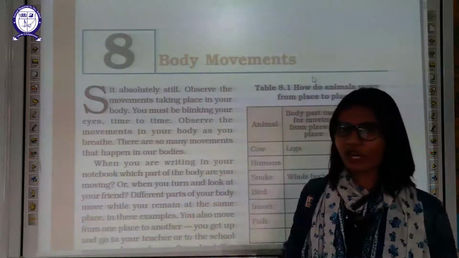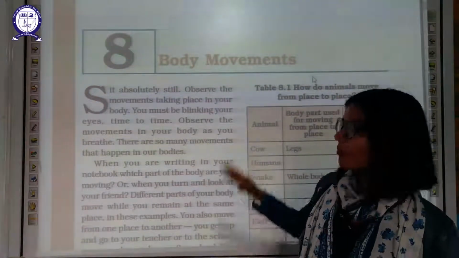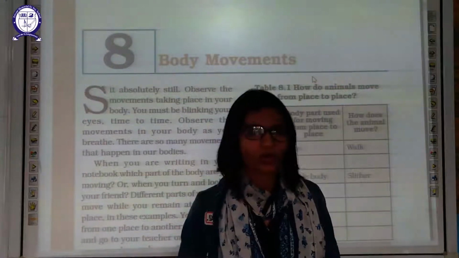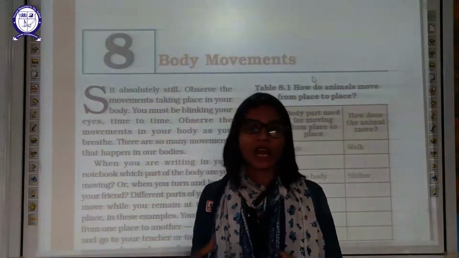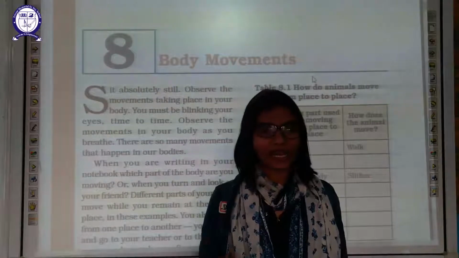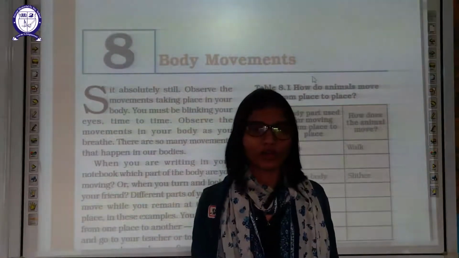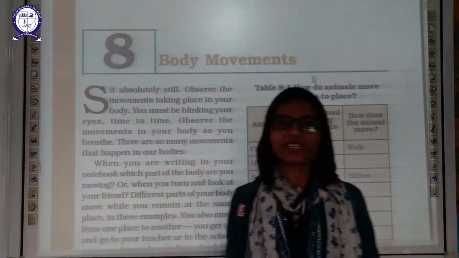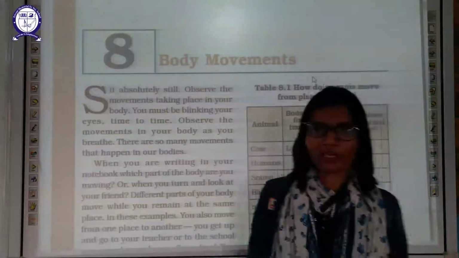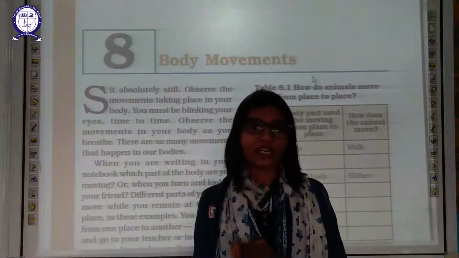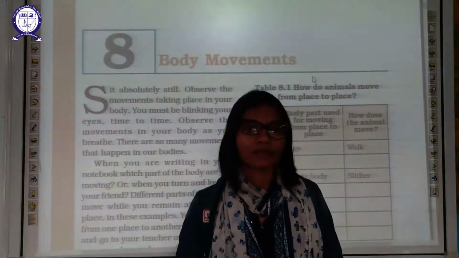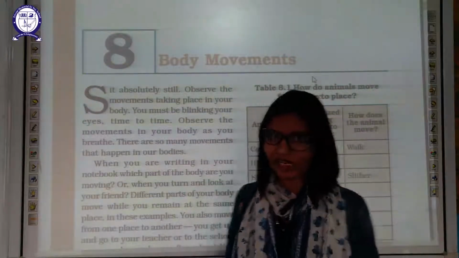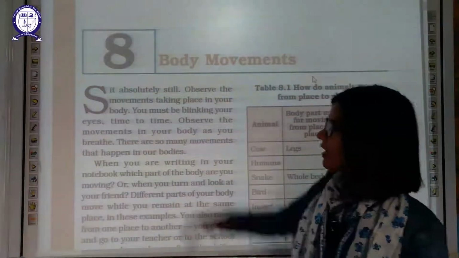Today we are going to start your new biology chapter, body movement. It is chapter number 8 in your NCERT book. In this chapter we are going to learn how our body, and some other animals also, move, and we are going to study how all these movements occur. What is the reason behind all this movement? For that we need to study our skeletal system, the body framework of our body. So let us start this chapter.